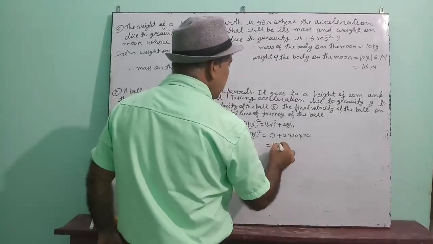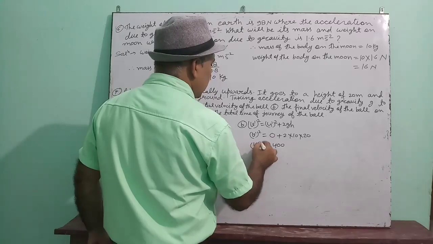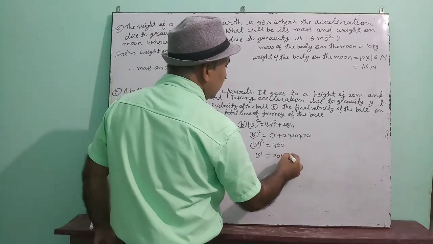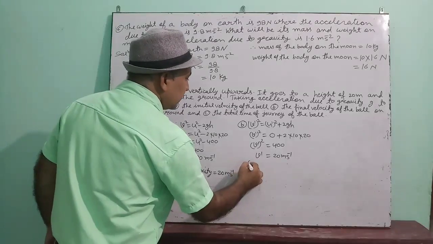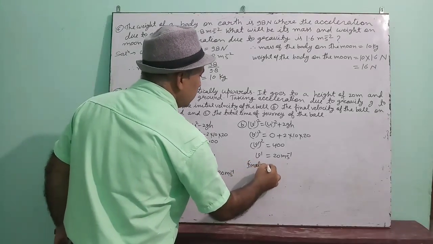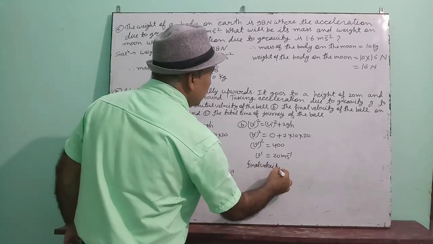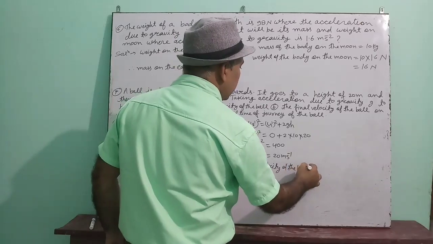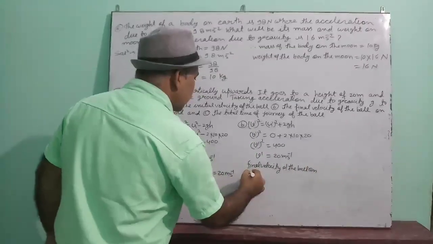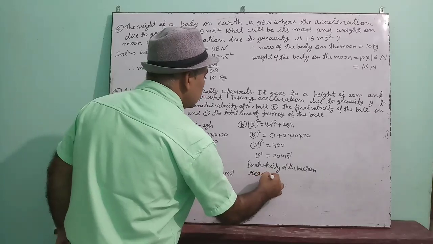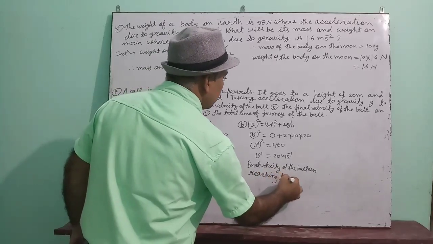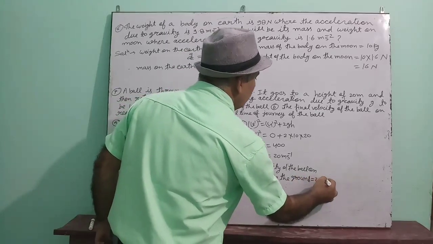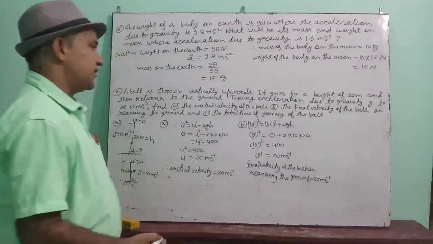So this has become 400. If v dash square is 400, then v dash will be 20 meter per second. That means the final velocity of the ball on reaching the ground is equal to 20 meter per second.